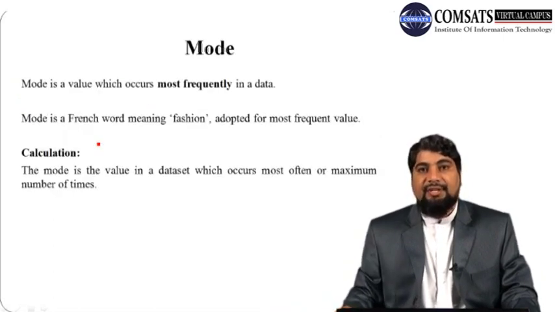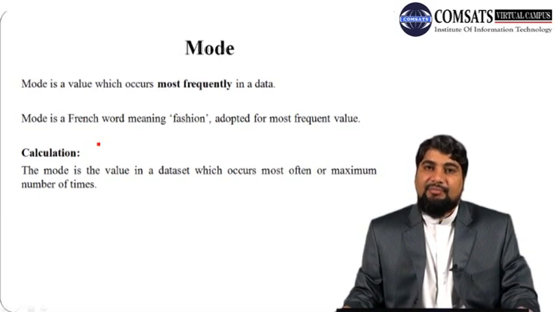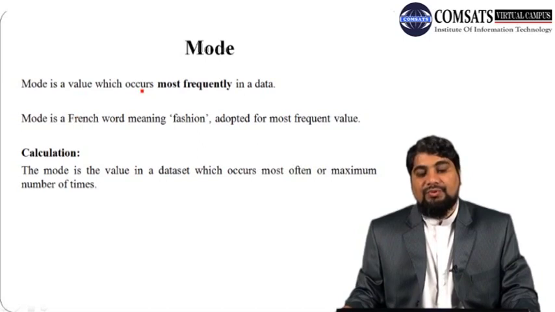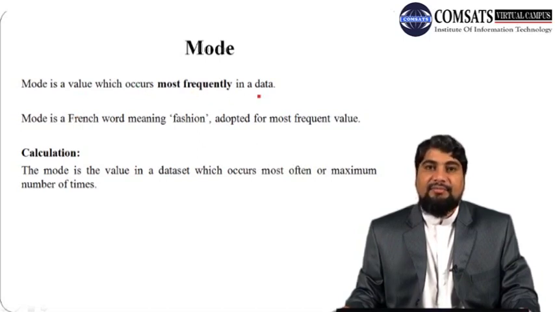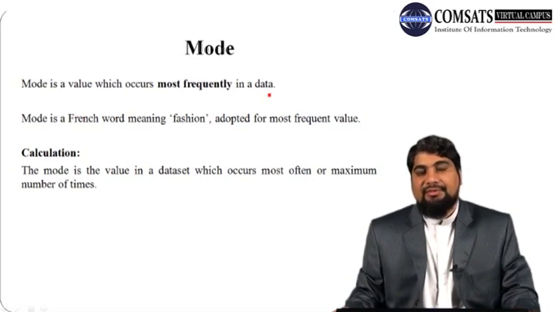Next we discuss another measure of central tendency, which is mode. So mode is also called positional average, like the median. So let us define the mode. Mode is a value which occurs most frequently in a data. Most frequently means it occurs most of the time or most often.